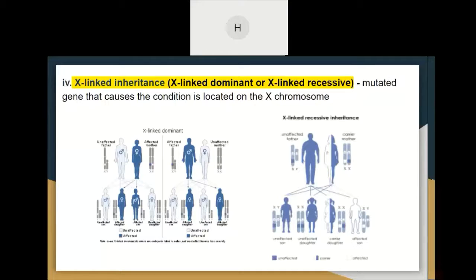So a woman with an X-linked recessive condition will pass the mutation onto all of her sons and daughters. This means that all of her sons will have the condition and all her daughters will be carriers, while a man with an X-linked recessive condition will pass the mutation to all of his daughters, who will become carriers, and none to his sons.